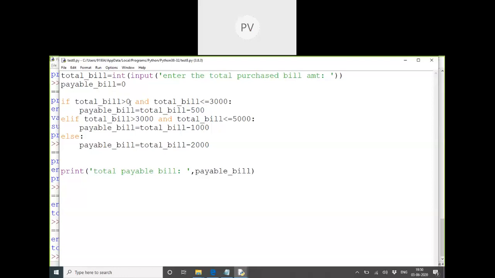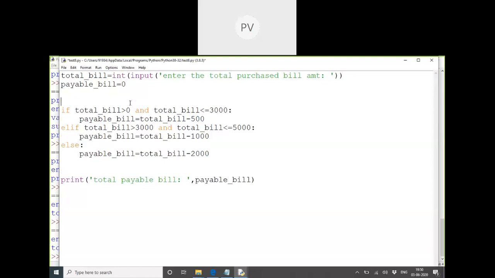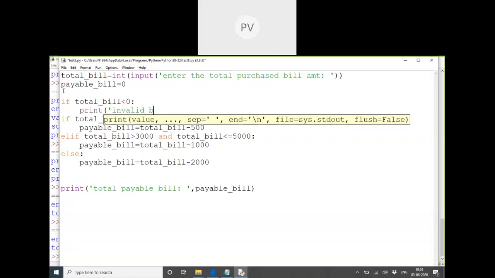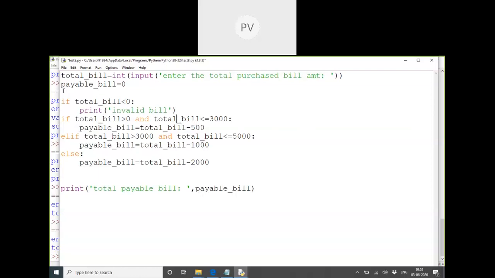Ma'am, here we can use if else condition for that, no, not for exception handling, directly if else condition without using exception handling. If total bill is less than 0, then print error, invalid input. We can just mention that it's an invalid bill. And for the second sentence, we can put in an elif, right? Okay.